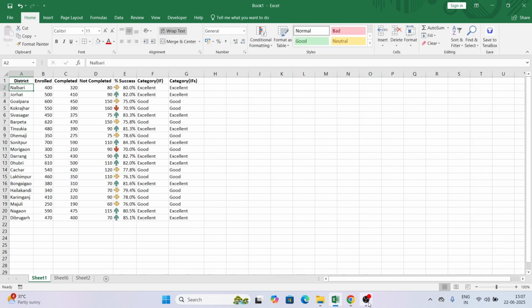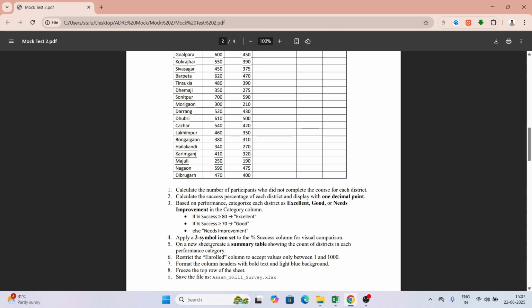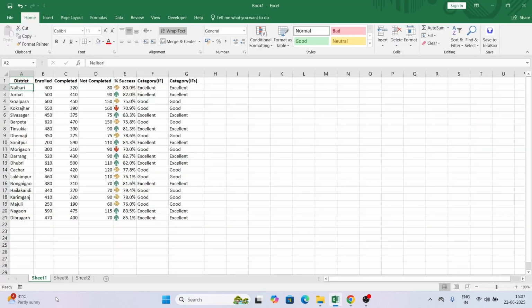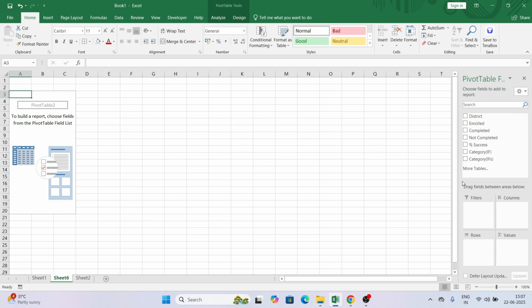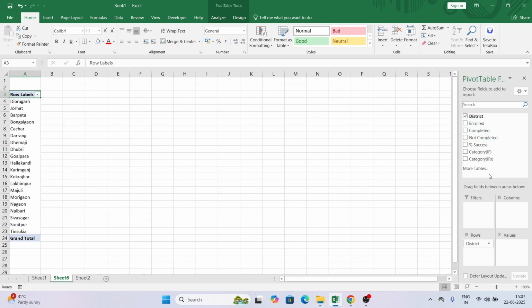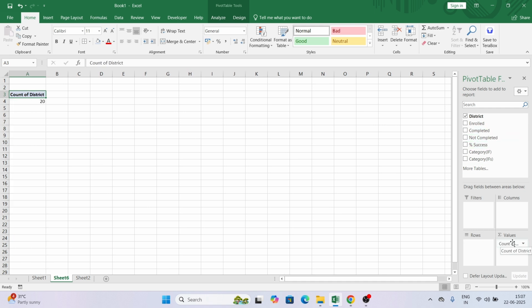Now, in the new sheet, the summary table showing the count of districts in each performance category is needed. Again, the same thing that we discussed in our previous mock. So I want the count of district, which should be in the values, followed by category.